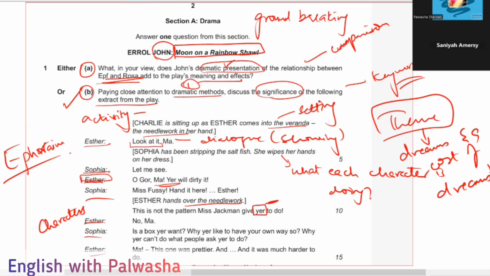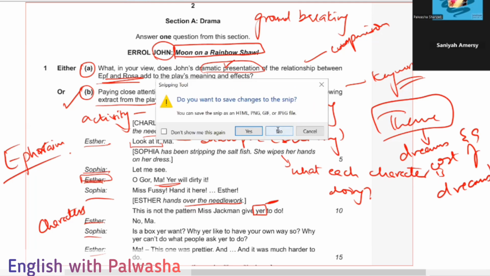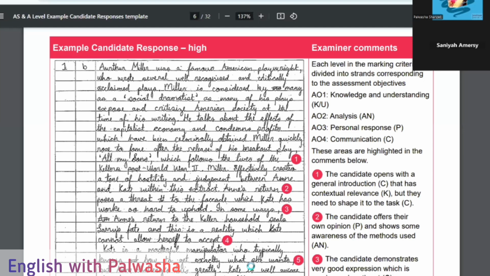All right, till here I hope it's clear to you. Now let me show you a sample of how students write it. Things will be clearer in your mind when you know how students write it, how they give the responses, how candidates actually attempt such questions. We have to focus on each level marker and then attempt the things. This is an example candidate response from another Arthur Miller text.